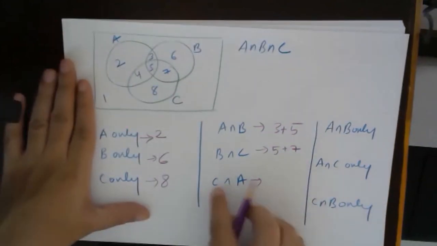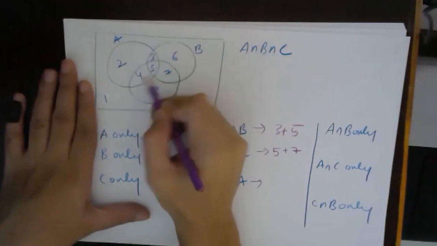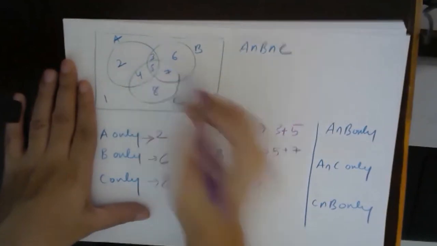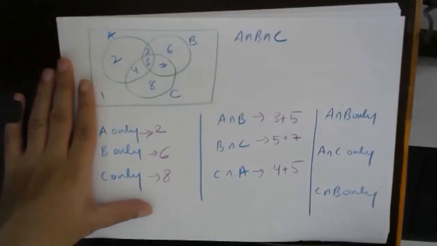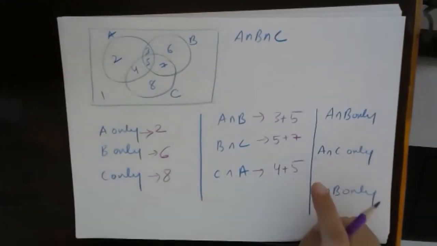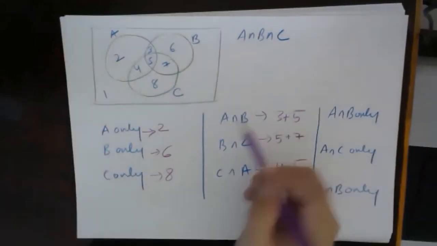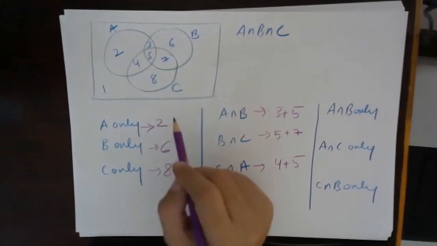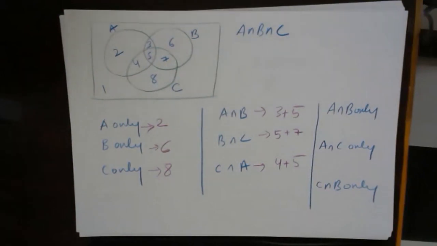Okay. Next is C intersection A, which is 4 and 5. This part is 4 and 5. So this is 4 plus 5. Let's see. A intersection B only. That means A intersection B only should contain only the part which is the intersection of A and set B. It should not have anything to do with set C.